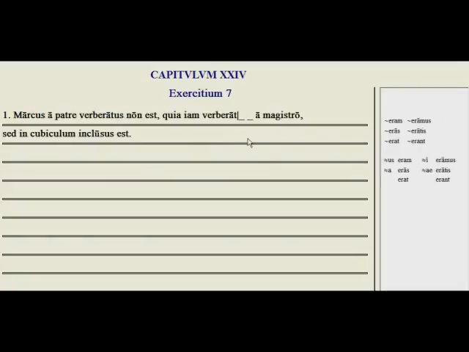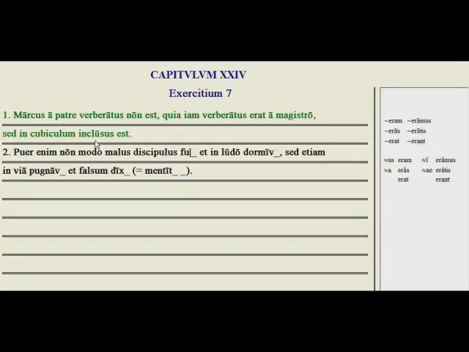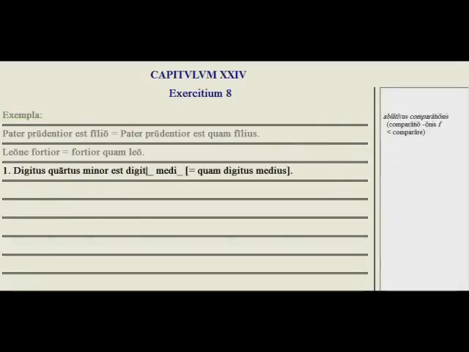Here we have practice with all of the pluperfects. So Marcus was not beaten by his father because he had already been beaten. So the pluperfect of had already been beaten, verberatus erat. He had already been beaten by the teacher, so instead of being beaten by his father, he was shut in his room. And exercise 8, comparative ablative. You can do this one on your own, and I will see you back in the Grammatica. Email me if you have any questions on this.